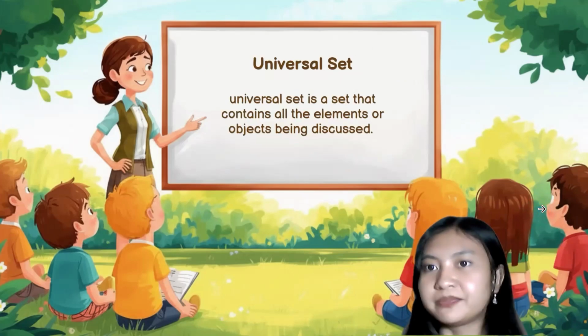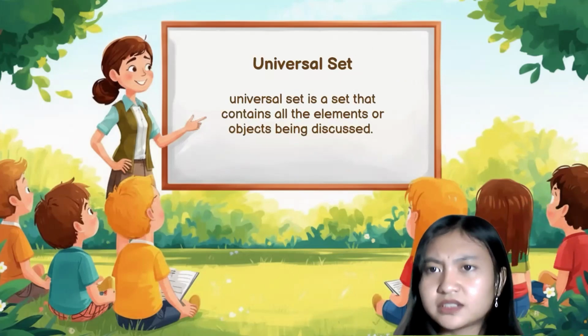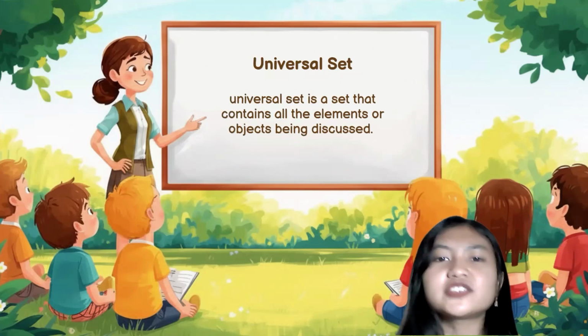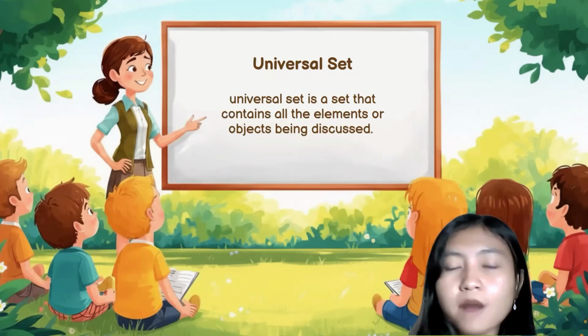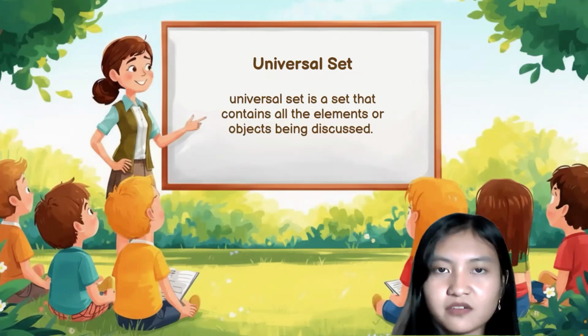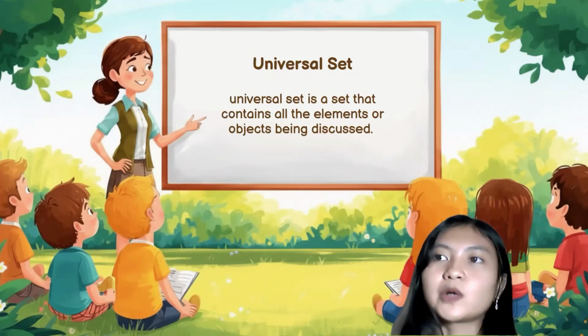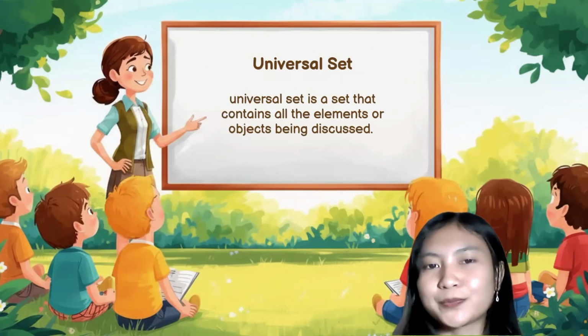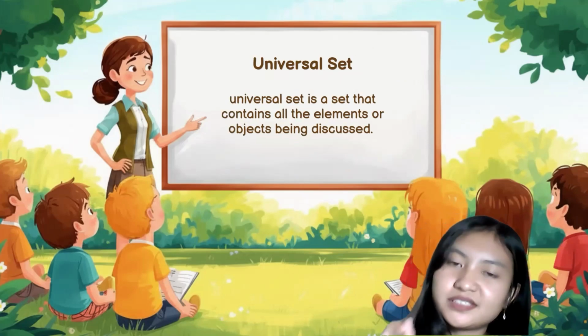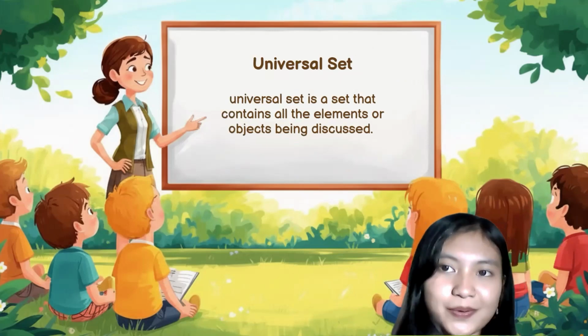The second term is universal set. A universal set is a set that contains all the elements or objects that are being discussed. For example, whenever we are in a class discussing colors in a rainbow, the universal set is colors in a rainbow.